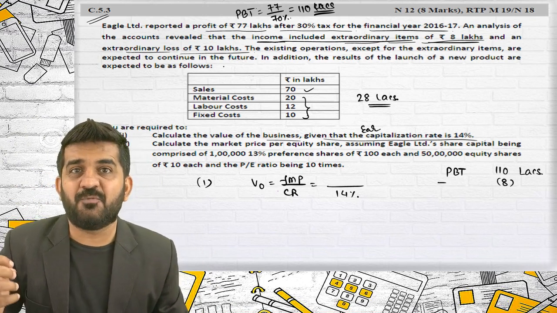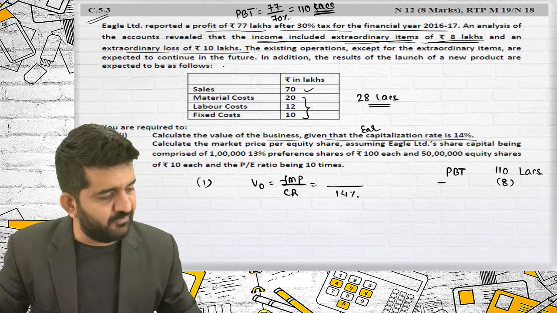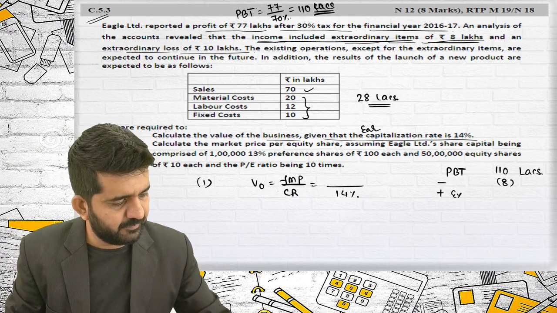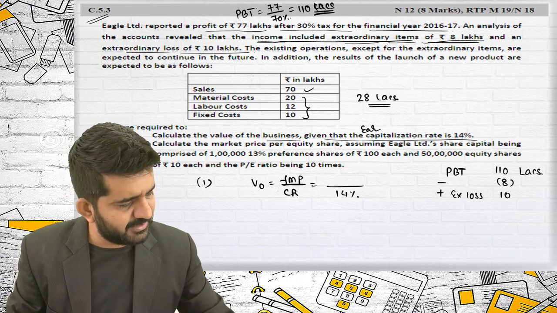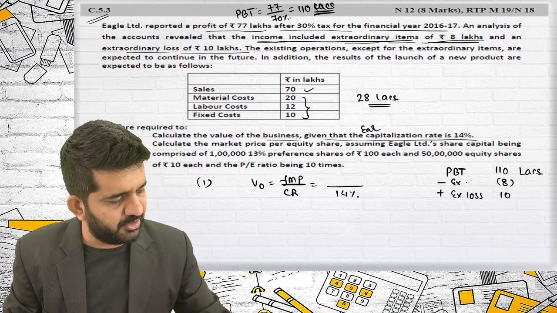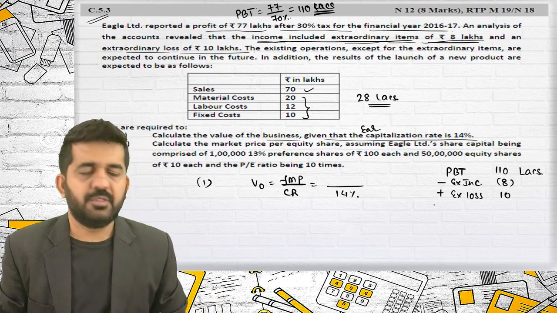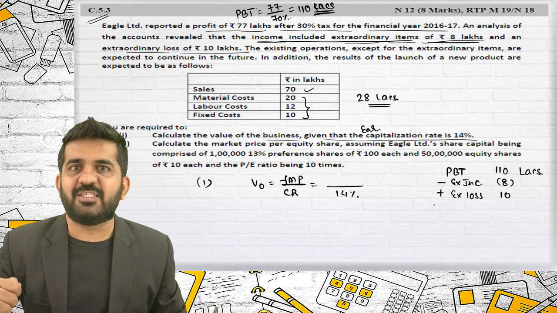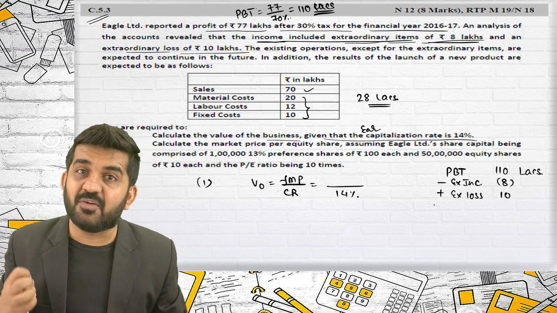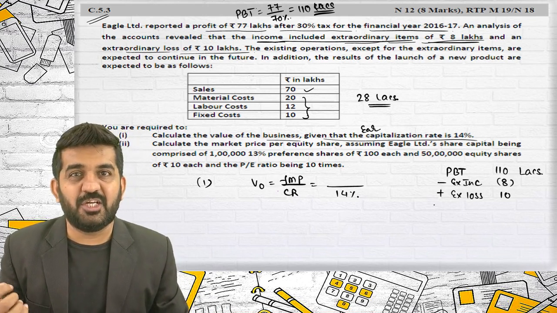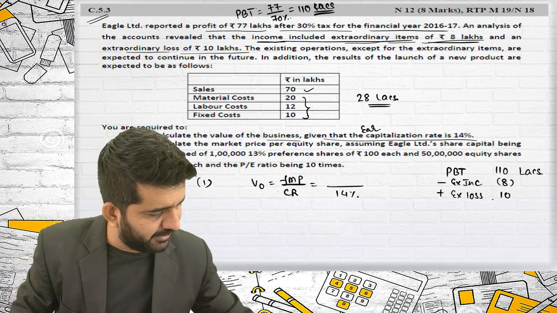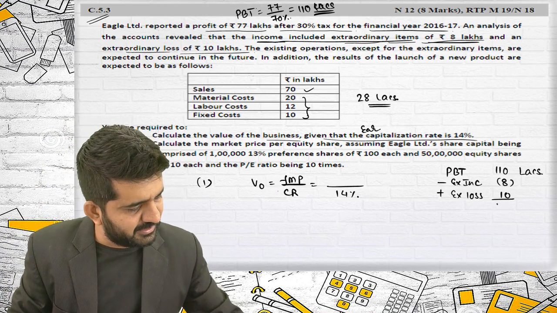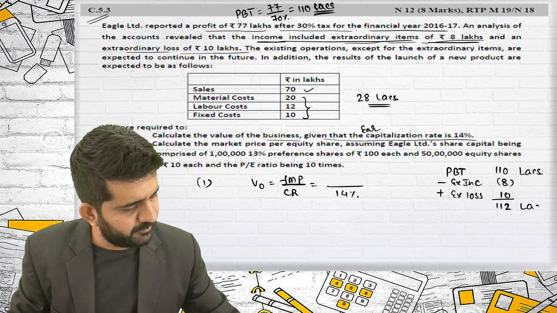So if the loss is not repeated, in future my income will be higher, so I'll be adding it. It is 10 lakhs. This is extraordinary income, so if there is extraordinary income in the current year, in future my income will be lower. If there is an extraordinary loss in the current year, in future that loss will not recur, so my income will be higher. This is 120 minus 8, that is 112 lakhs.